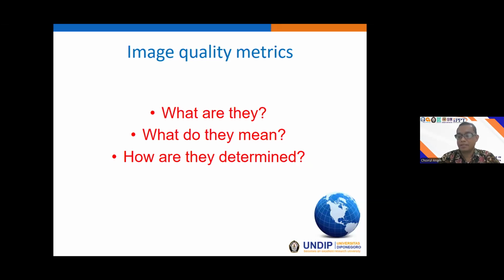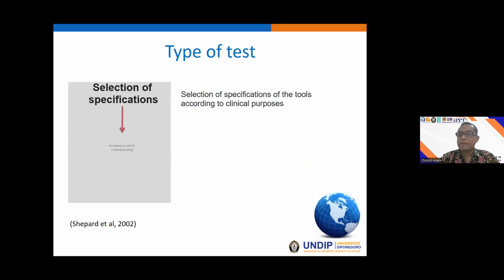Okay, before we discuss the metrics of image quality, I should remind you that in the clinical setting, there are many types of tests. The first test is the acceptance test and commissioning.